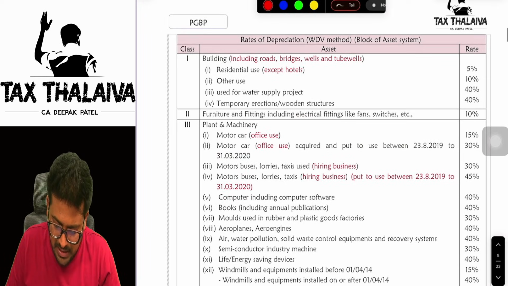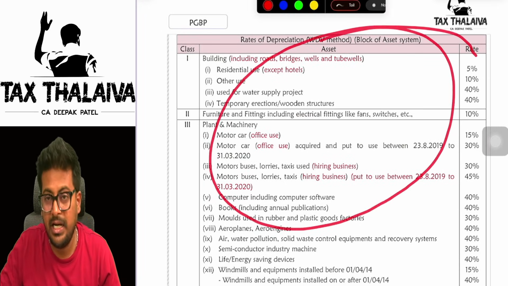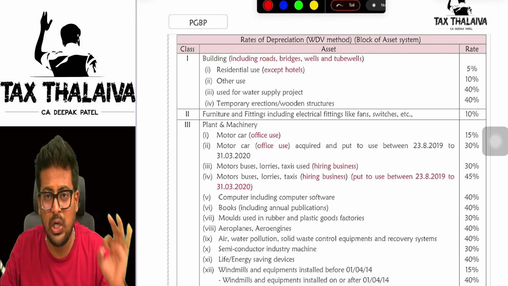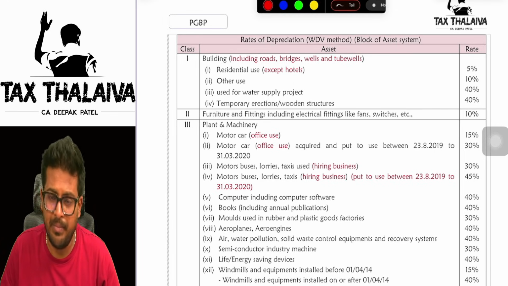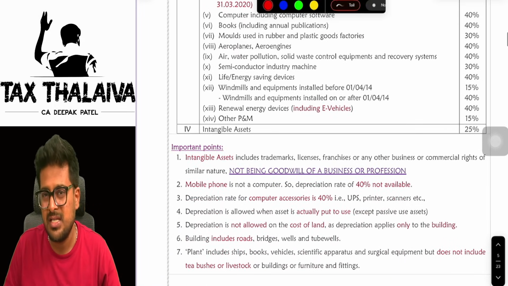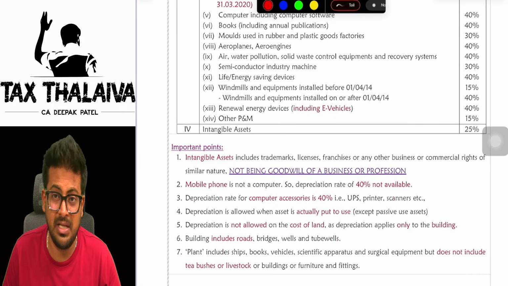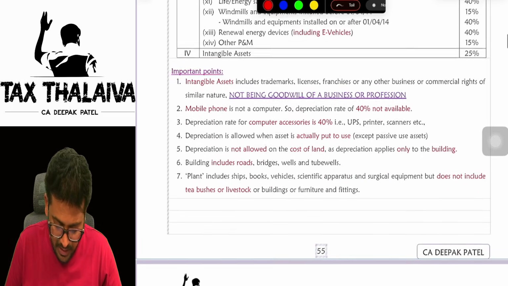And where the depreciation rates are given, sir, in this table, all the depreciation rates are given. You have to definitely look at this table and understand, and a few you have to definitely memorize. You have to memorize, boss. Sometimes they give it in an examination, sometimes they don't. So in that case, it is very helpful.